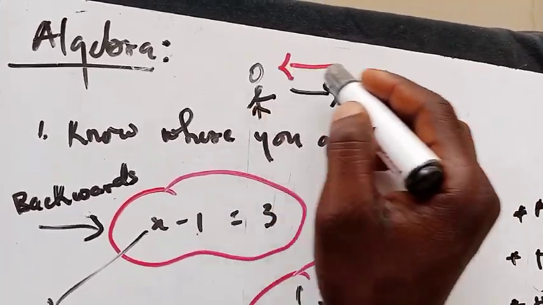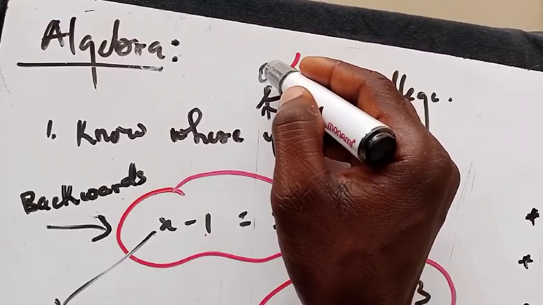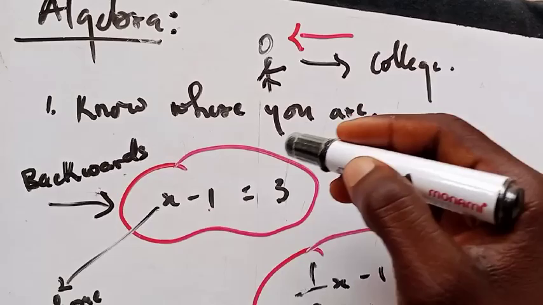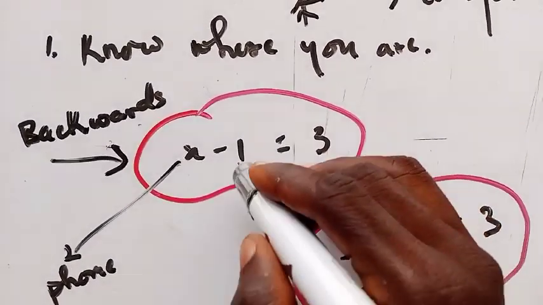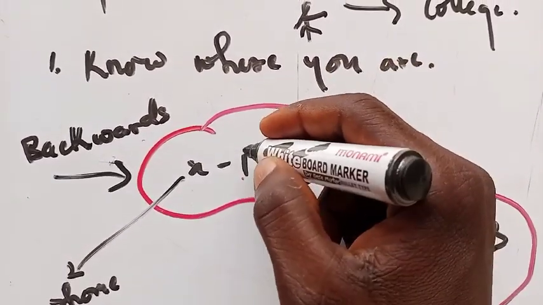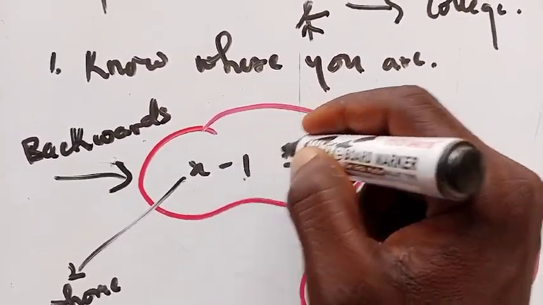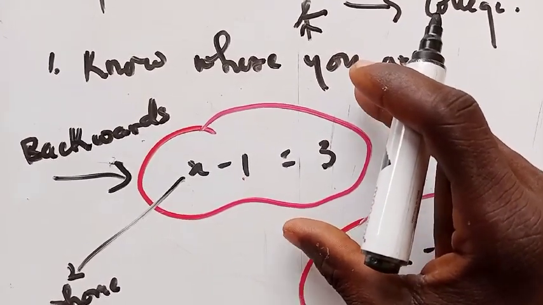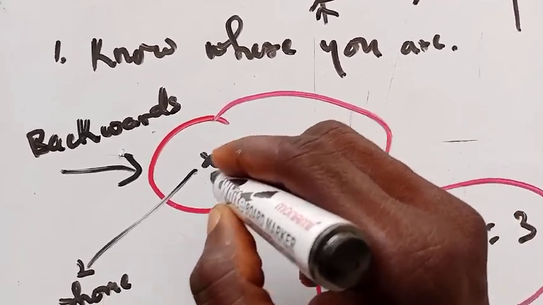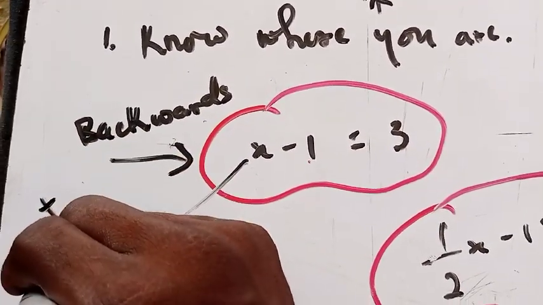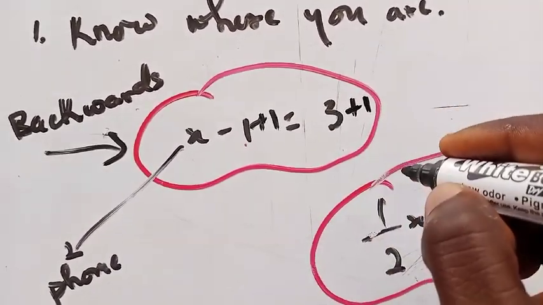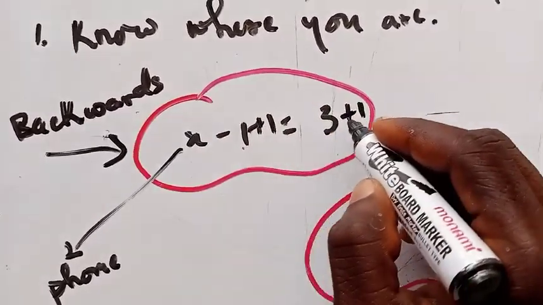So you need to go back to your destination. Going back means that you are walking backwards, or you are returning. That is how algebra came into existence, by saying that you have to reverse this guy here. What will happen is that you have to take the opposite of what is happening at the initial stage. So what will be the opposite of this guy here? The opposite of the negative in mathematics is what we call addition. So you have to add 1 here, and then you add 1 to this side too, in order not to change the nature of the equation.